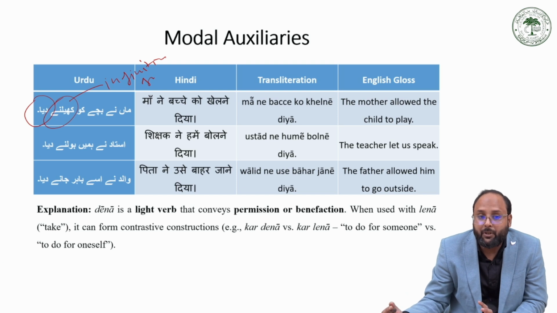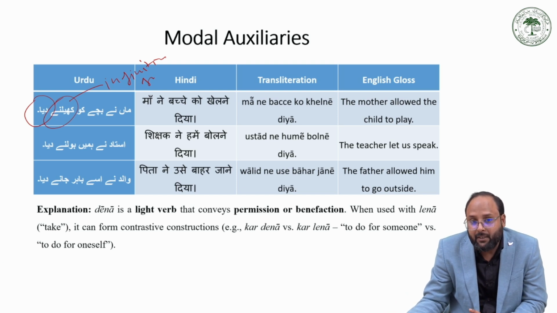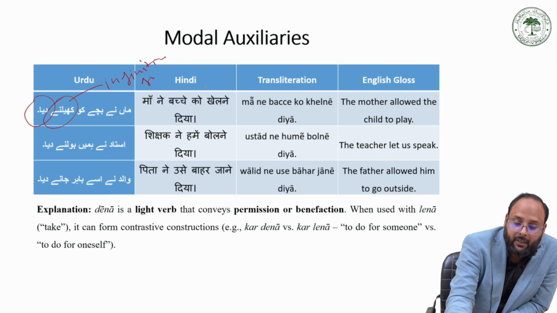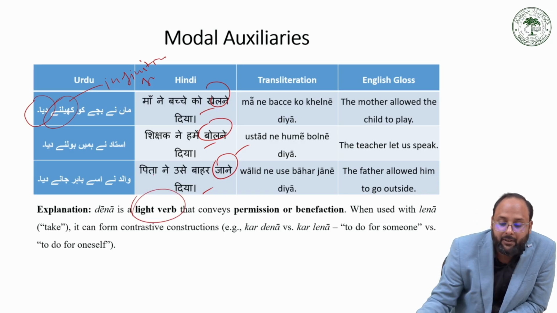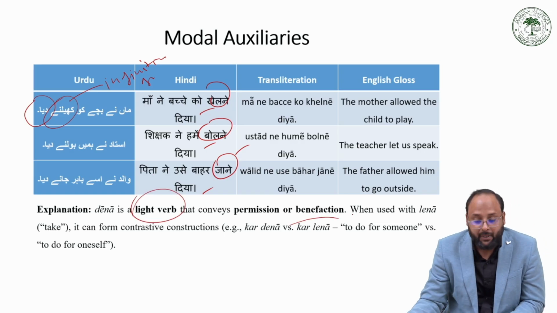Due to the combination with दिया, it occurs as खेलने दिया. उस्ताद ने हमें बोलने दिया. And वालिद ने उसे बाहर जाने दिया. So here खेलने, बोलने, जाने are the infinitive verbs and diya is the modal verb. So diya actually occurs as a light verb that conveys permission or benefaction, or a beneficiary action.